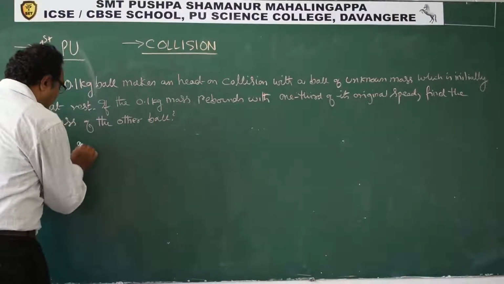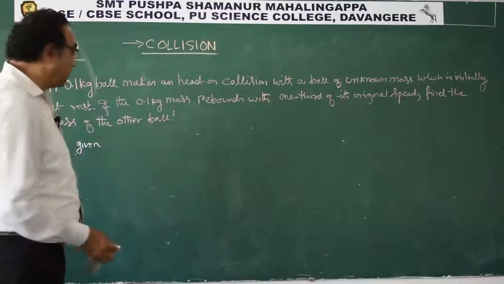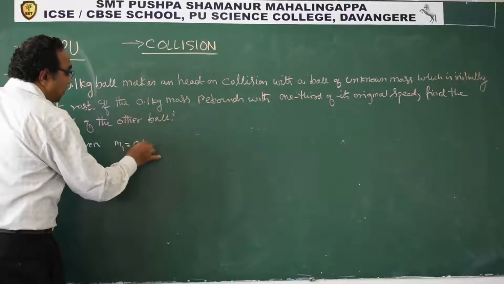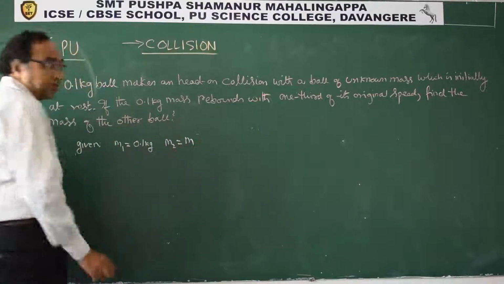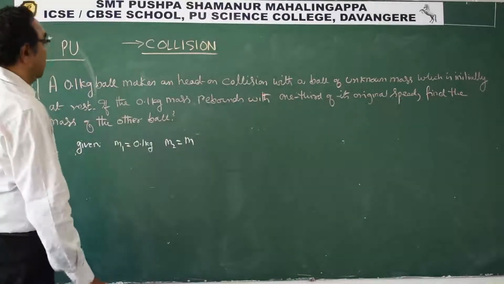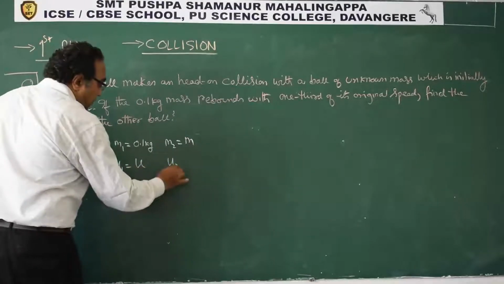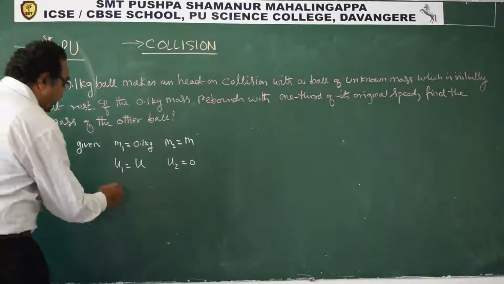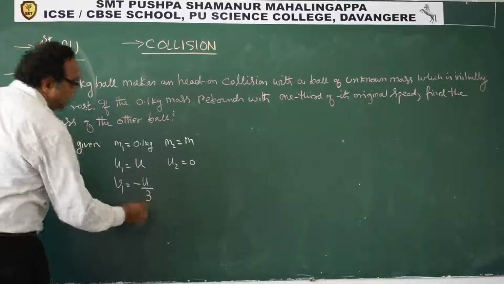So if I try to record the data which is given, let us say m1 is 0.1 kg, m2 is unknown, I will write it as m. u1, let us say it is u, and u2 is 0. After collision it says v1 is minus of u by 3.